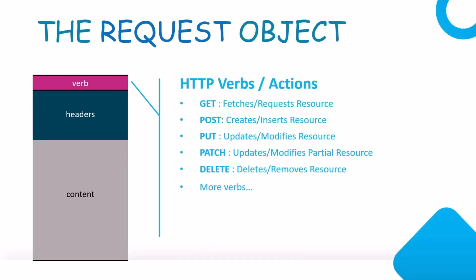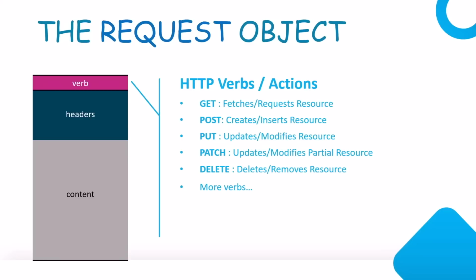Let's understand the request object that we have. First thing in the request object is verb, and these are HTTP verbs or action. They basically define what is the action that needs to happen. If you are working with some data, you might want to create, read, update or delete that data. We have specific verb which defines what action is needed for the request.